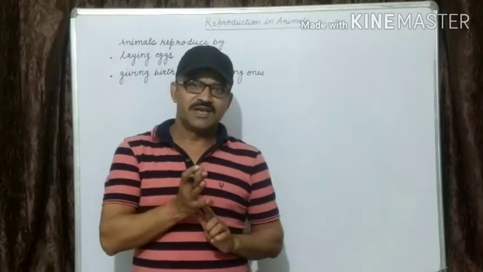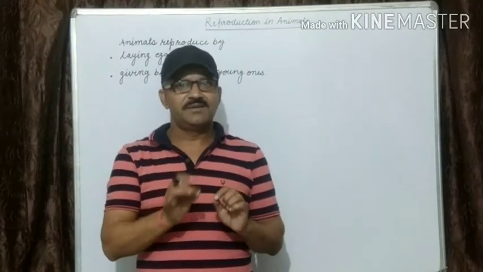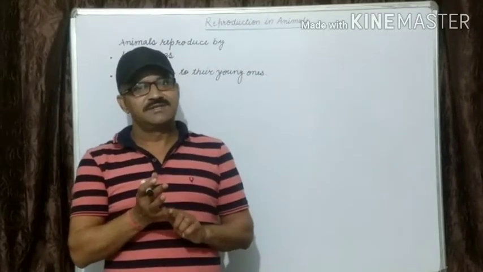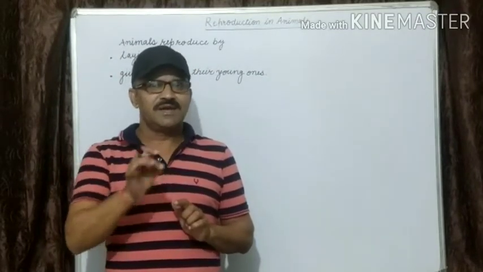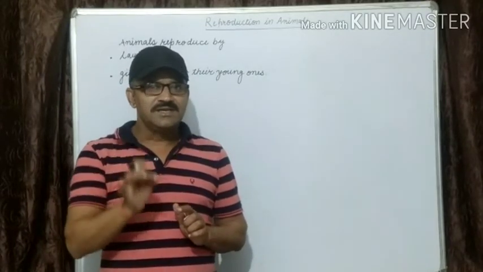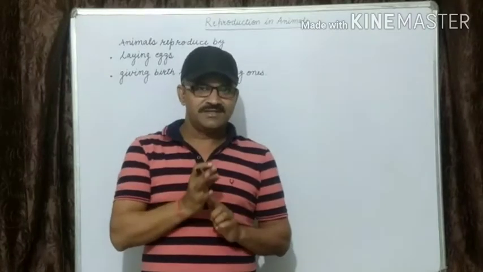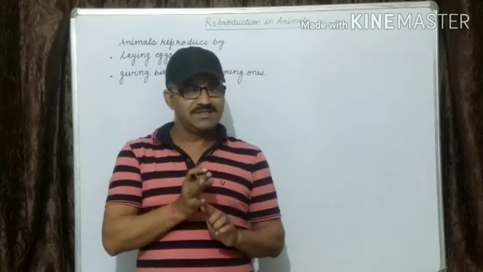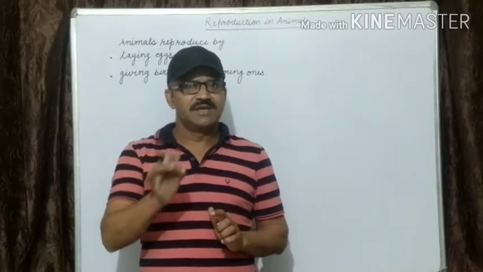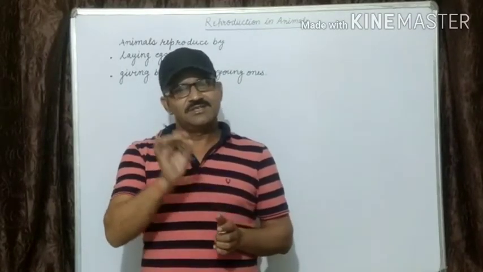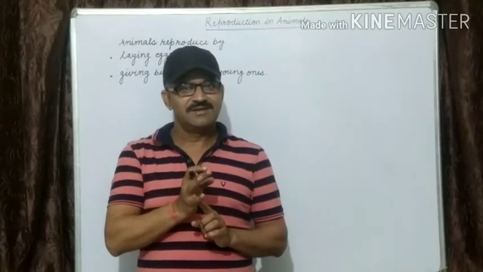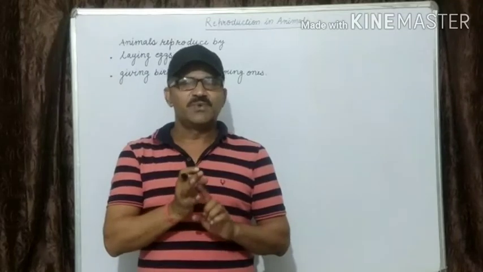One is the shell. It is the hard and protective layer of the egg. Second, the yellow substance present inside the egg is known as the yolk. It is rich in fats, vitamins and minerals. The white jelly-like substance present inside the egg is known as the albumin. This is known as the white of the egg. This is rich in proteins.